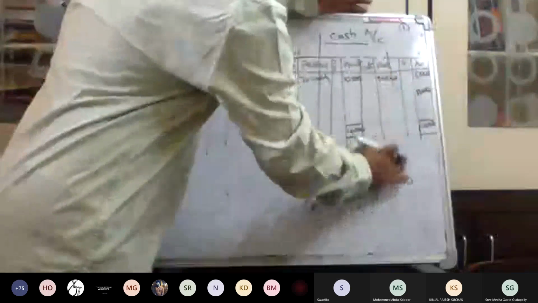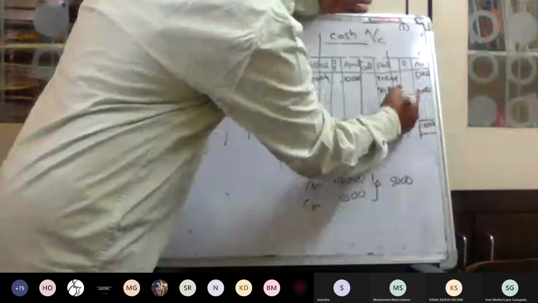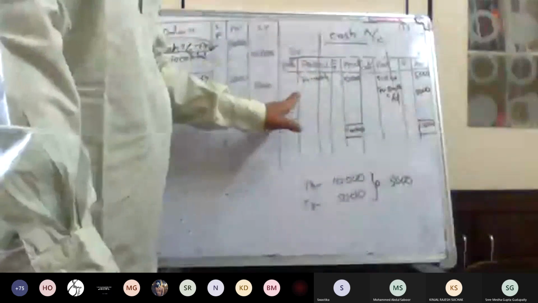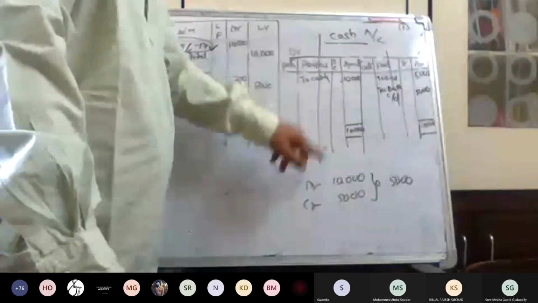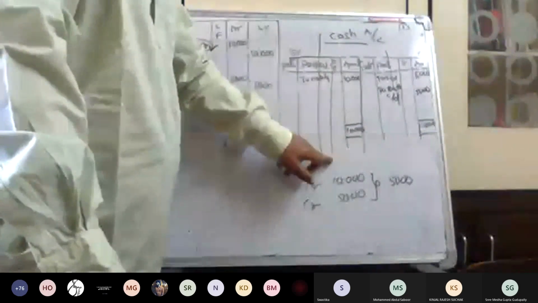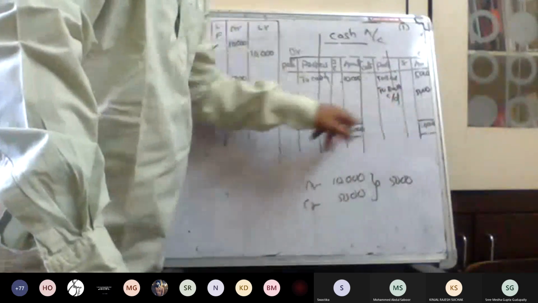This balance is called balance carried down. Sometimes the less amount may be on this side, sometimes on that side. First, remember only the fundamental logic. First, what is the total of the left side? What is the total of the right side? Make a rough. Debit total is the left side. Here 10,000, here 5,000. Which is the highest? First you write both sides equal.